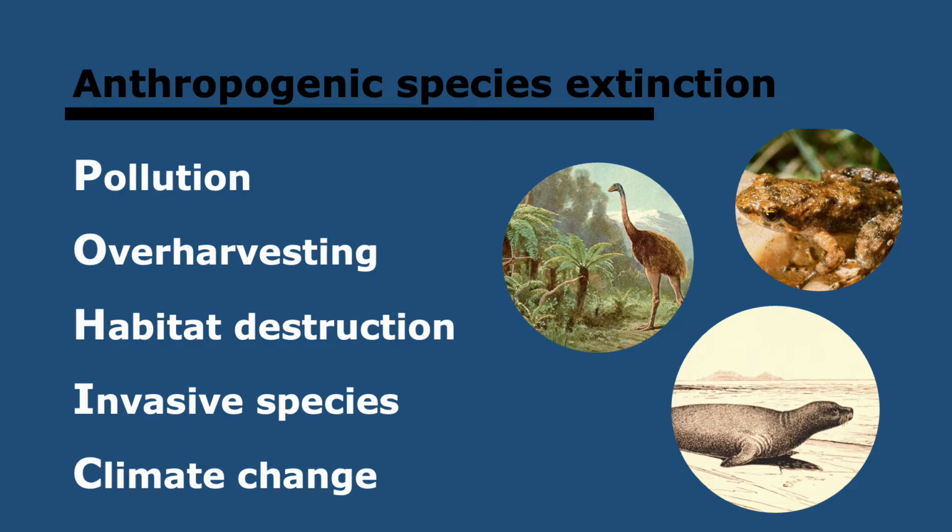Some examples that we have here. So giant moas were only in New Zealand, but they were hunted to extinction. So that's an example of overharvesting. Then Caribbean monk seals were, again, overhunted for oil and meat and are now extinct. And then the Mount Glorious torrent frog went extinct because of deforestation, which destroyed its habitat as they lived in forests. And also invasive species played a part. The way to remember this, POHIC, right? There's a lot of lists in this topic, so try and use mnemonic techniques to remember them. So POHIC is a good one.